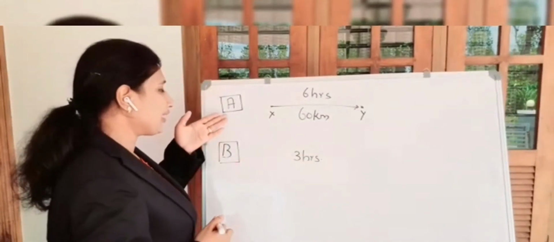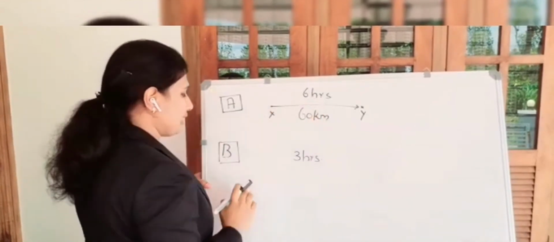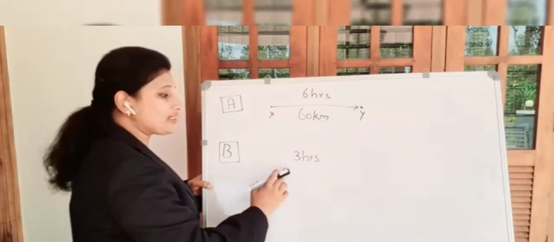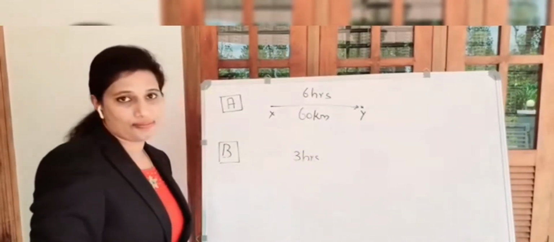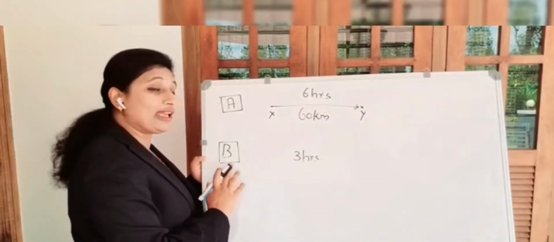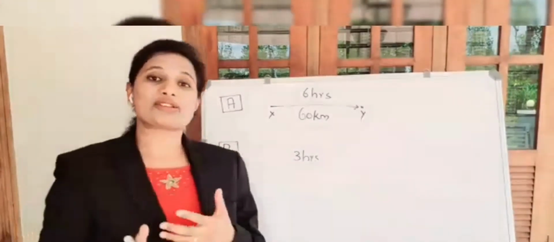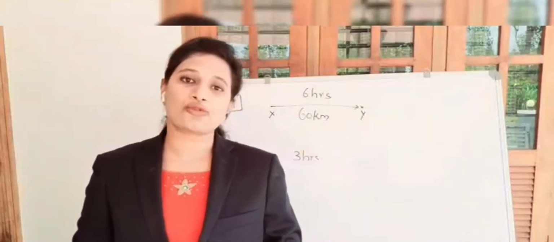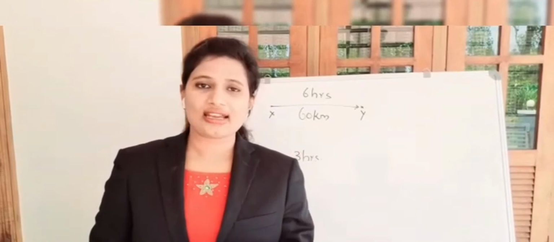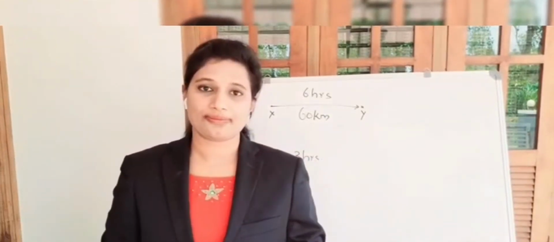So here vehicle A moves 60 kilometers in a time interval of 6 hours, and vehicle B travels 60 kilometers of distance in 3 hours. So here we can say that vehicle B moves with a greater speed. So speed describes how fast an object is moving. Or in other words, speed signifies the distance traveled by an object in a set time interval.